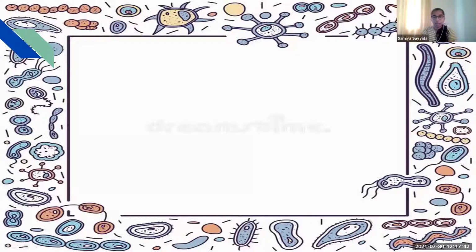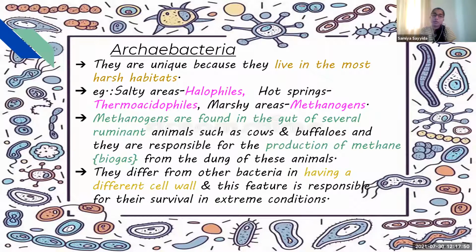Now we'll see about archaebacteria. They are unique because they live in the most harsh habitats. In the starting, we said bacteria can be found in all the extreme habitats, and the bacteria found in these harsh habitats are archaebacteria. For example, in extremely salty areas, halophiles are found; in hot springs and acidic areas, thermoacidophiles are found; and in marshy areas, methanogens are found. Methanogens are also found in the gut of several ruminant animals.